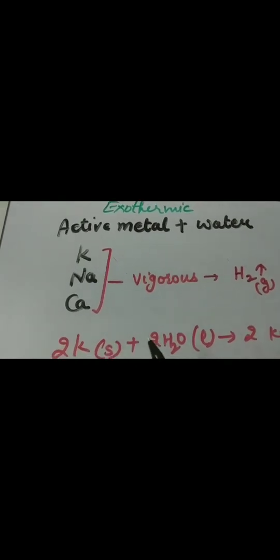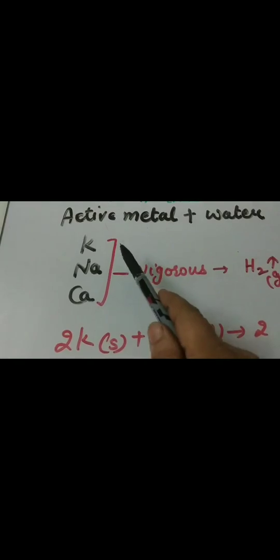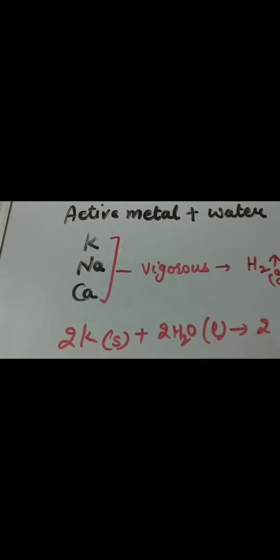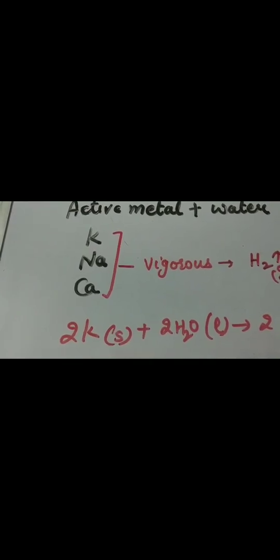Similarly, many more substances undergo the burning process and are examples of exothermic reactions. Another example is when active metals react with water. Already we discussed these reactions in the water chapter and in the hydrogen chapter. Once again we will go through these reactions as examples of exothermic reactions. Active metals: the activity series you learnt in the previous chapter, so you have to go through the activity series once again.